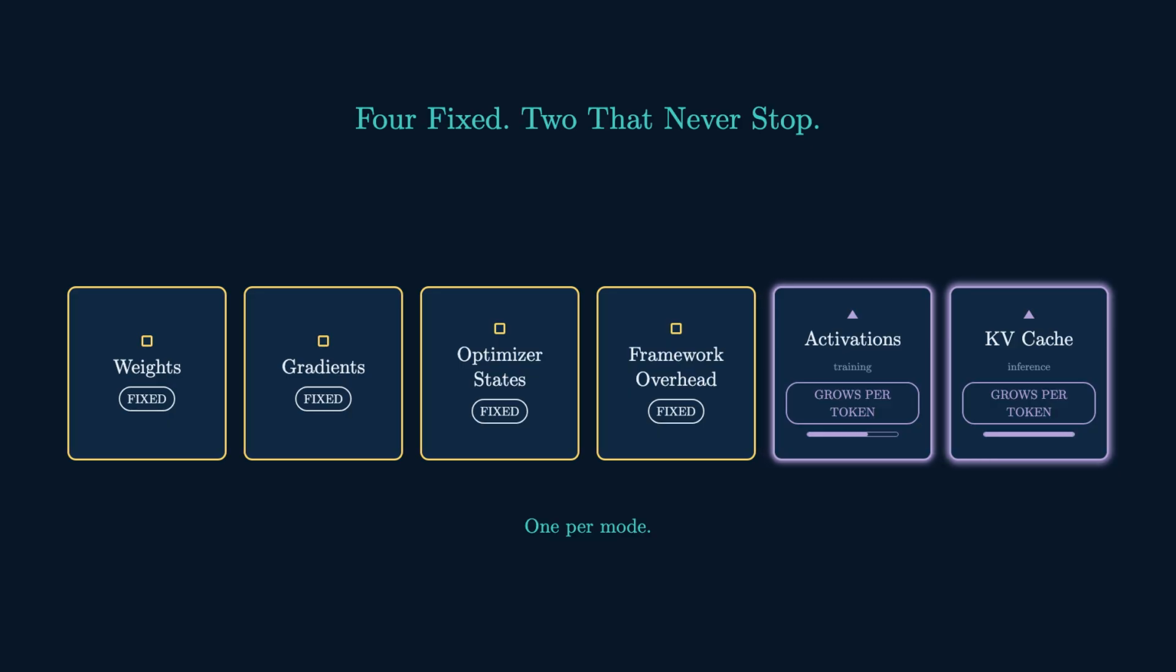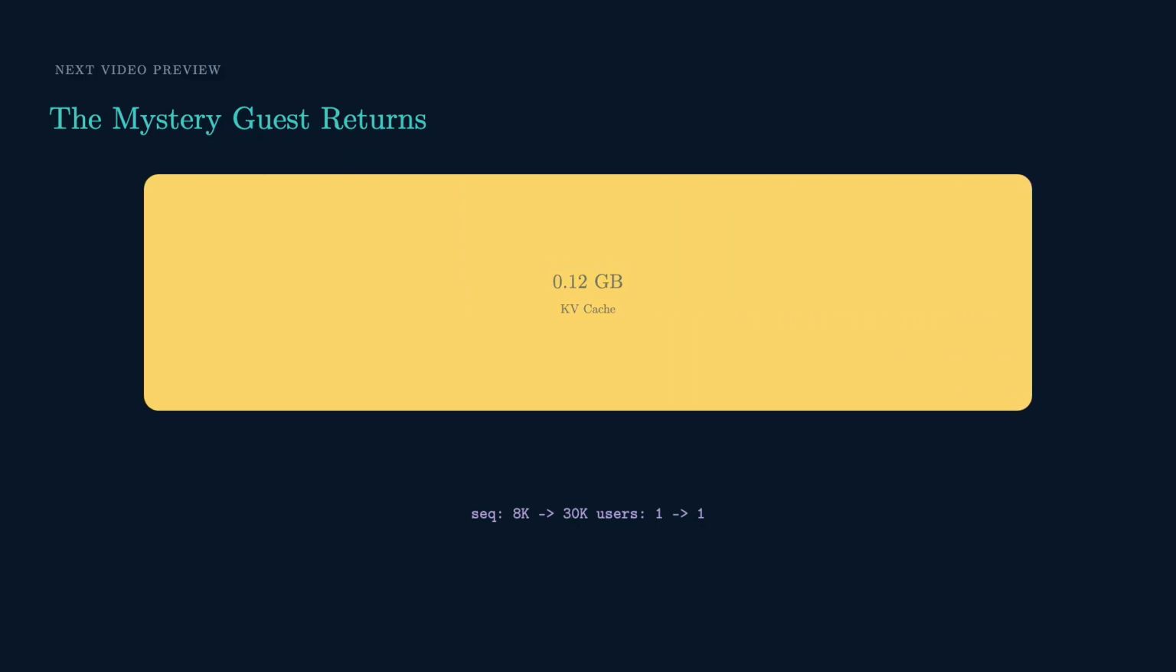And you've only properly met one of those 2 growing ones. Remember that 6th tenant we skipped? The KV cache. At 1 user, short context, it's 0.12 gigabytes, a rounding error. Now stretch the conversation to 32K tokens and put 32 people on it at once. Same model, same weights, 60 gigabytes. That's the whole next video.